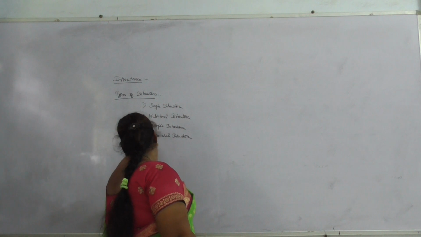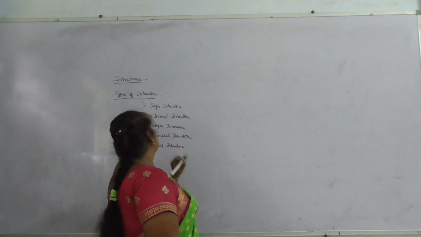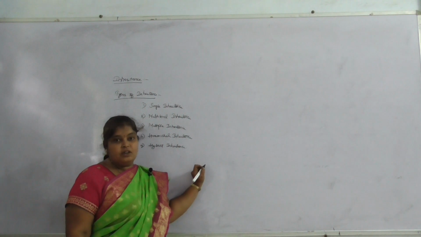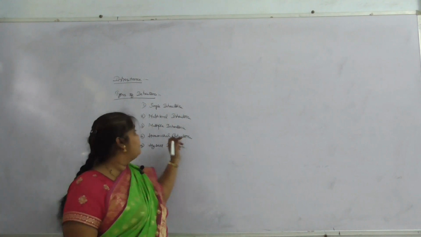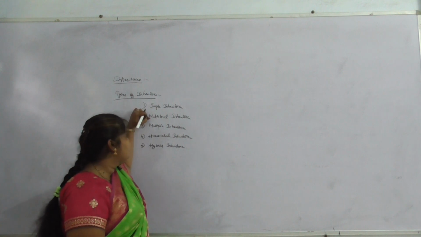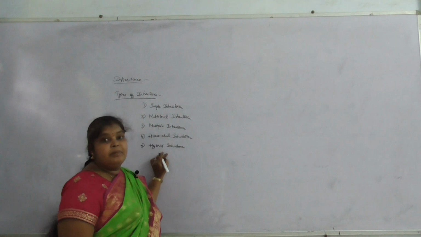And hybrid inheritance. So these are the 5 types of inheritance that we are using in inheritance. Those are single inheritance, multi-level inheritance, multiple inheritance, hierarchical and hybrid inheritance.